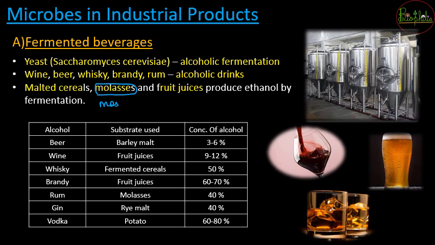Molasses is going to be the most common substrate that the fermented beverage industries use in the production of alcoholic drinks. Another substrate can be used, like for beer बनाने के लिए industries use barley malt.